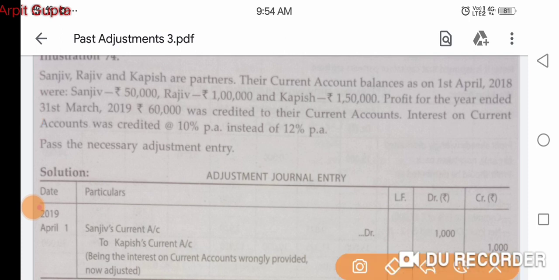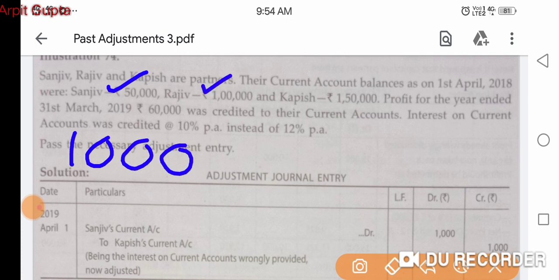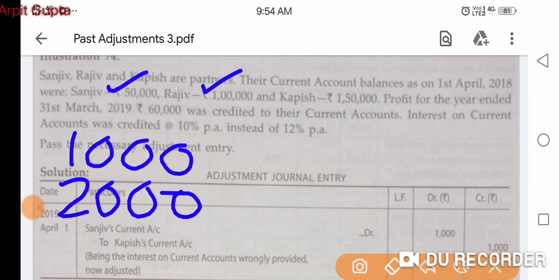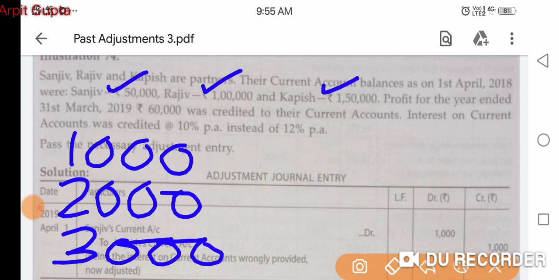2% of 50,000 is 1,000. So Sanjeev should get 1,000 rupees more. 2% of 1 lakh, Rajiv should get 2,000 rupees extra. He has got 2,000 rupees less. And Kapish 1,50,000. So 2% of 1,50,000 is 3,000. So Kapish should get 3,000 rupees.